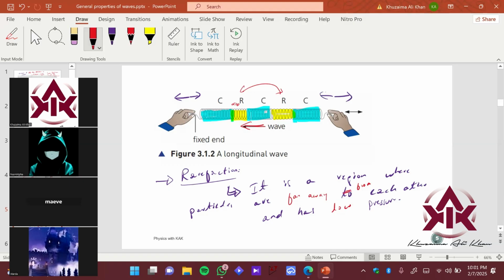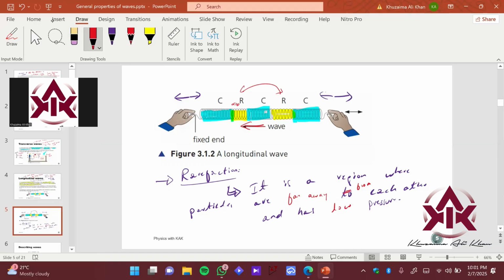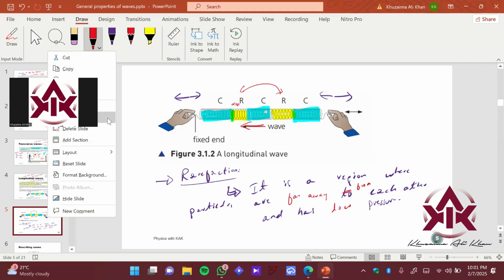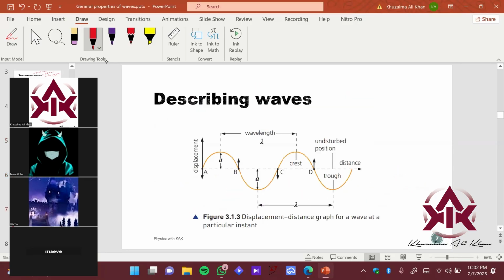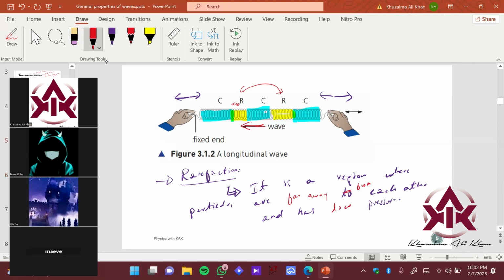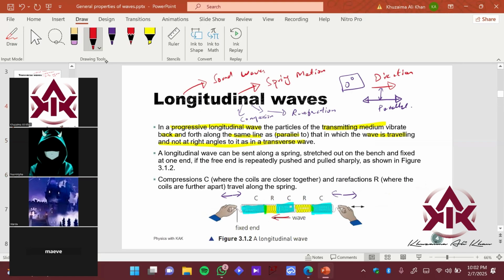Now, if you want to define what a compression is, it's just the opposite of what we have learned for rarefaction. So they're closer to each other. I should have changed just the term, not the entire thing. So they are closer to each other and they have high pressure. I hope it makes sense. So the longitudinal wave is always produced from compressions and rarefactions, which causes the energy to transfer, and you can see that the particle motion and the wave energy motion are parallel to each other.